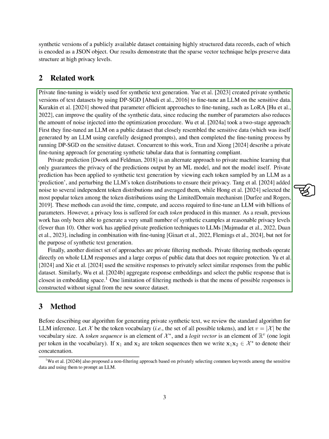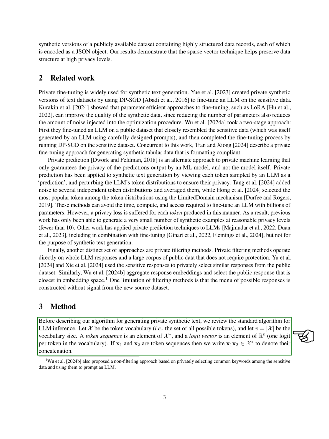Private prediction is another approach in private machine learning that focuses on ensuring the privacy of model predictions rather than the model itself. This technique has been applied to synthetic text generation by treating each token sampled by the LLM as a prediction and perturbing the token distributions for privacy. Private filtering methods work directly on LLM responses and a large corpus of public data without needing protection. These methods select similar responses from the public dataset based on sensitive responses. However, one limitation is that the range of possible responses is determined without input from the new dataset.